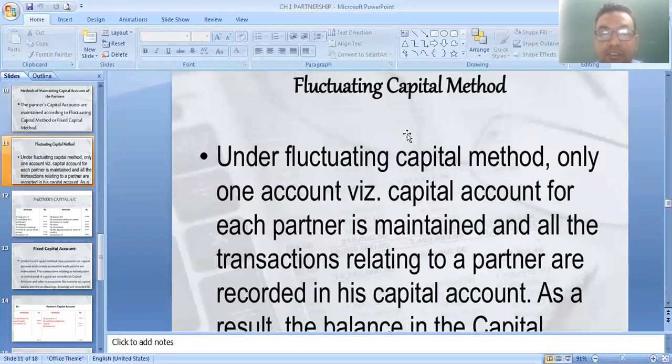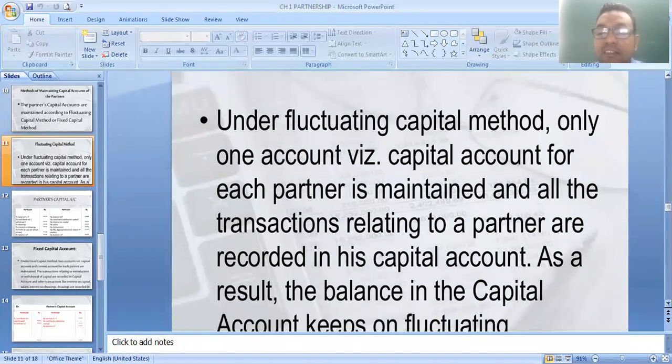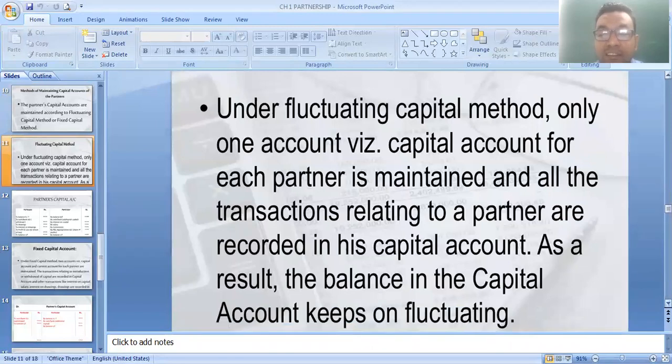First one, fluctuating capital method. Under the fluctuating capital method only one account is prepared, that is the capital account for each partner, and all the transactions relating to the partners are recorded in his account. As a result, the balance in the capital account keeps on fluctuating. Fluctuating means change.